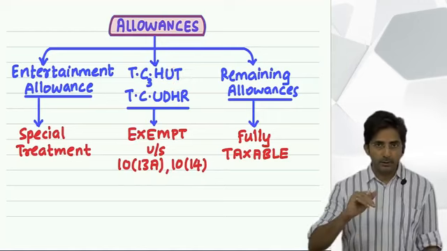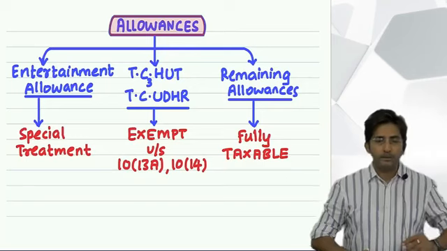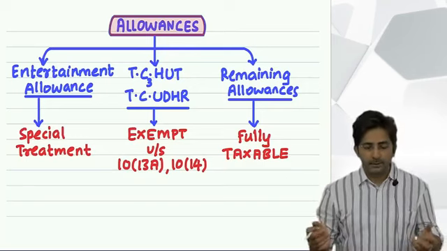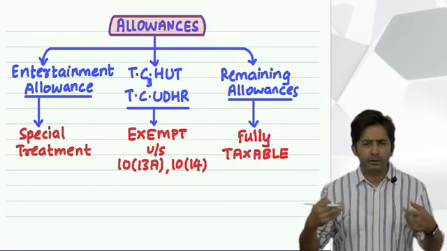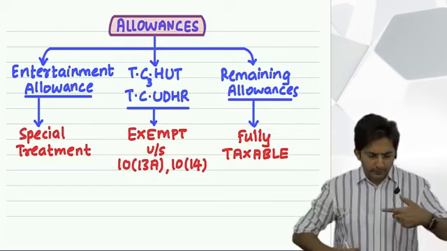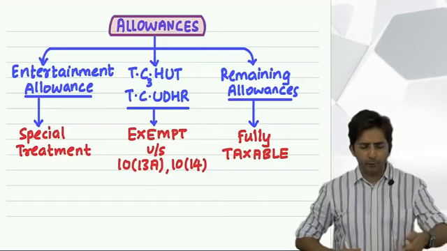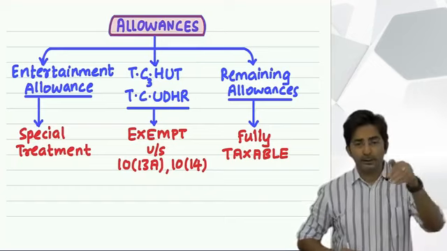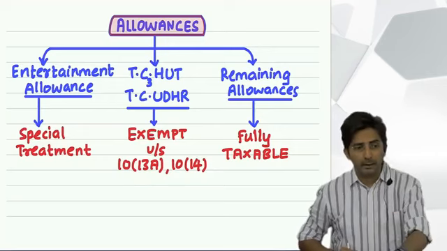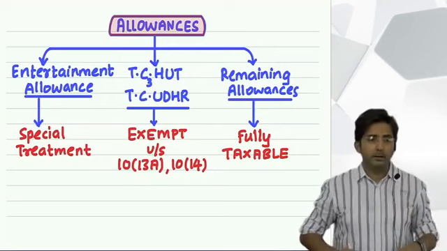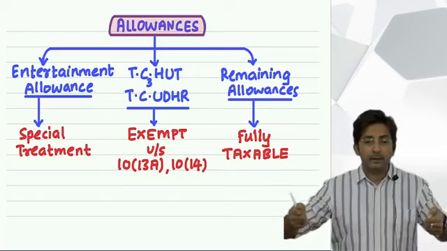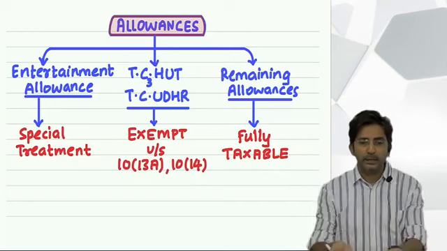See, transport undertaking employees means, for example, you are a truck driver or a bus driver and for the full day you have to drive the truck or the bus. So, in the process of driving, you have to take a halt many times, you have to eat some food, you have to fill the diesel, you have to pay toll naka, many expenses you have to incur. So, for these expenses in the course of driving the truck or the bus, you are given an allowance.